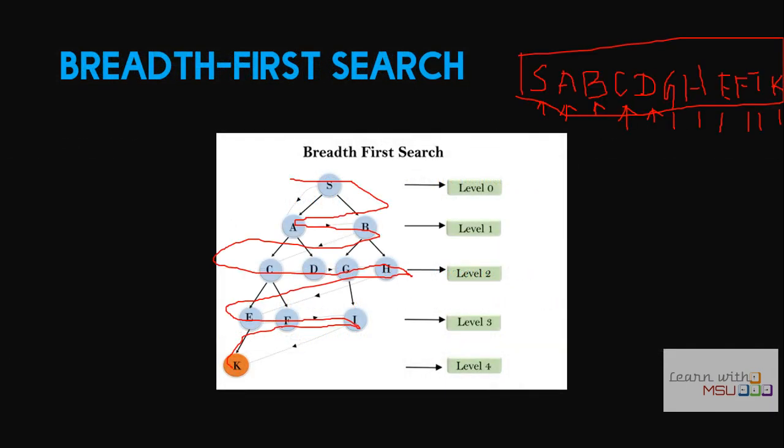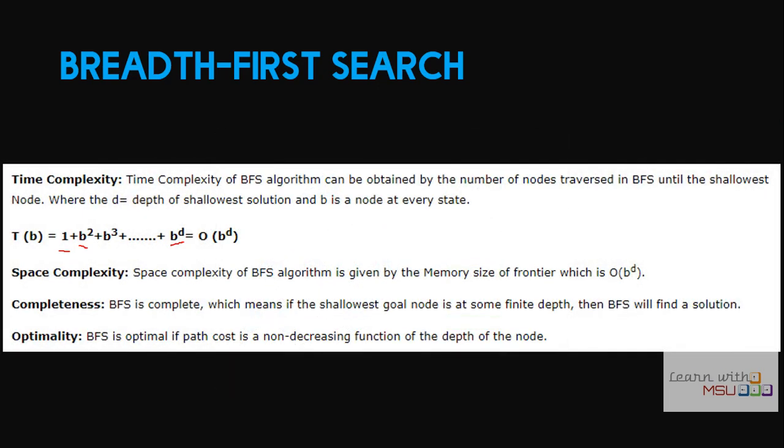So here for this tree the D and M are the same. So what is M? 0, 1, 2, 3, 4. So M equals 4 and D is also 4. So the solution depth as well as the maximum depth are at the same location. So it will open all the nodes. After K it will not be opened. So it is opening up to B power D. So the maximum time complexity required for this problem is order of B power D.